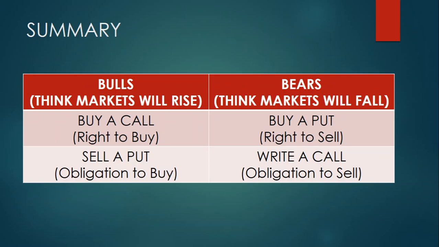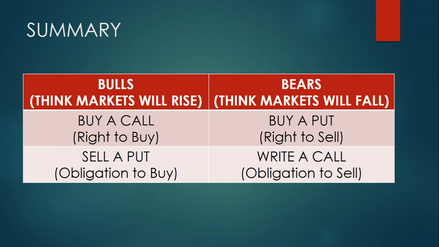So I'll just make a summary. The bulls who think that the market will rise can either buy a call, which is a right to buy, or sell a put, which is an obligation to buy. And bears who think the market will fall can either buy a put or write a call, or you can say sell a call. Whichever, both mean the same. So a bull can either buy a call or sell a put, and bears can either buy a put or write a call.